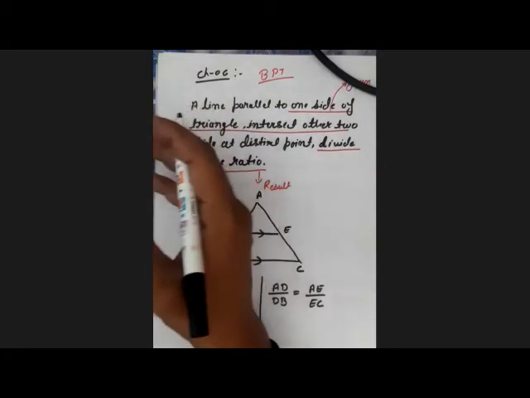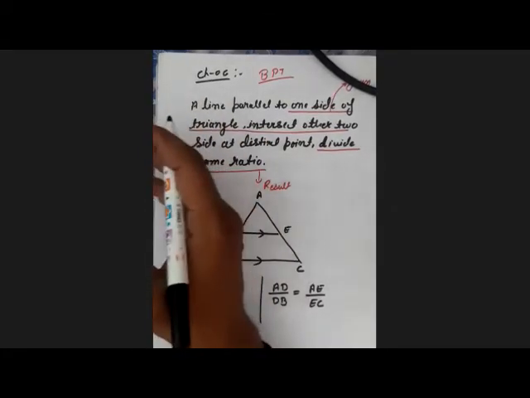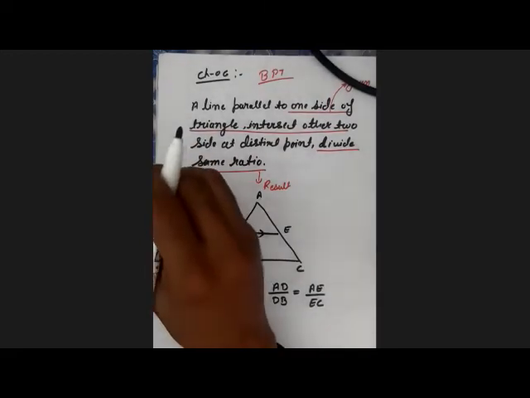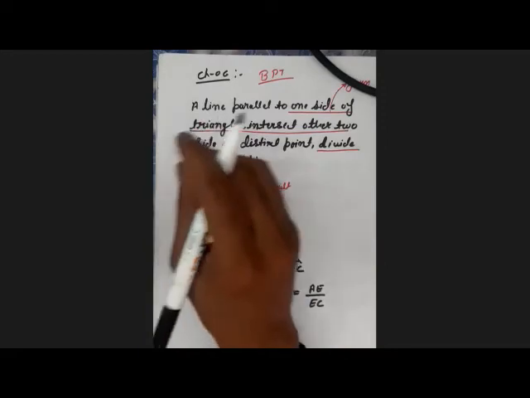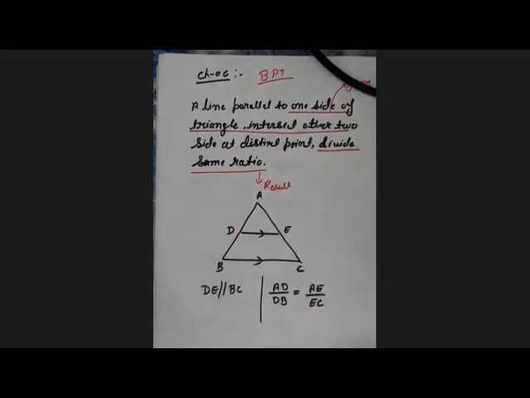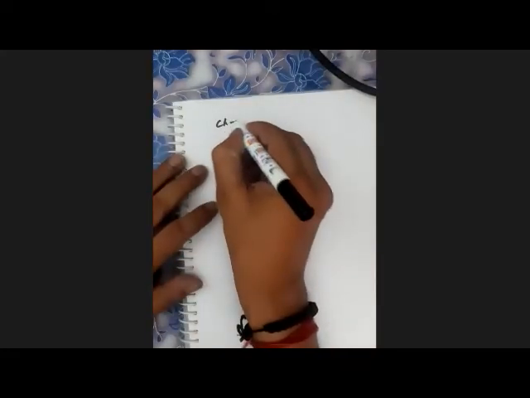I think we heard the name Pythagoras in previous classes also, but in those classes you only applied the hypotenuse square is equal to the perpendicular square plus the base square. But in this class, we prove why the hypotenuse square is equal to the perpendicular square plus the base square. Now, another chapter is chapter number 07.